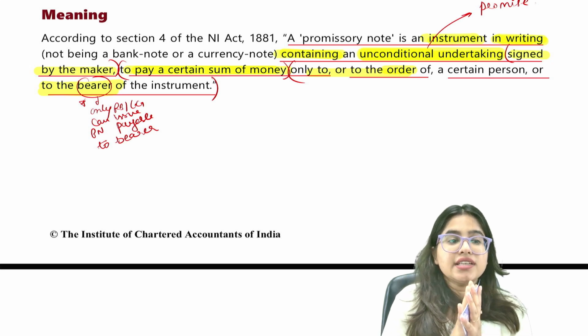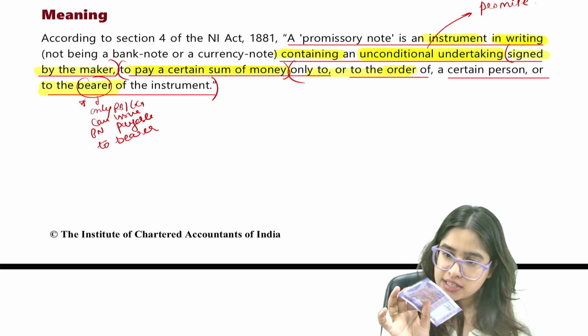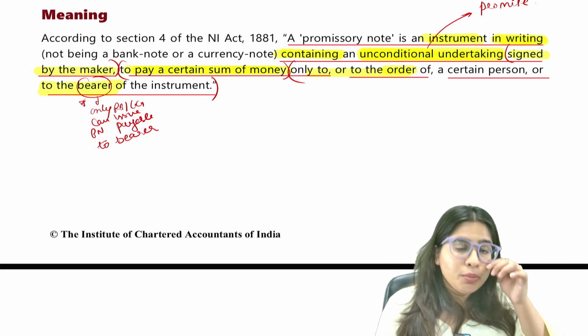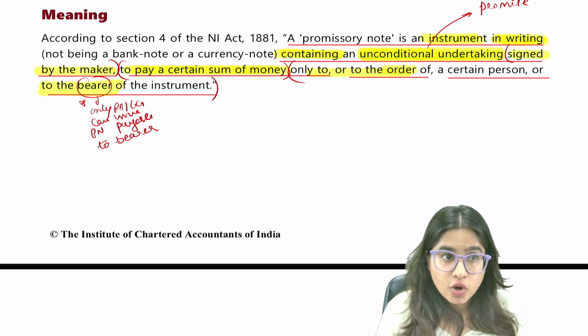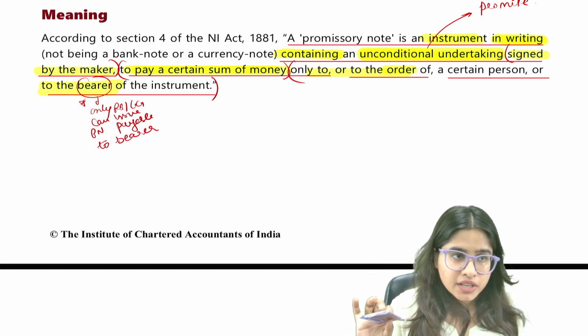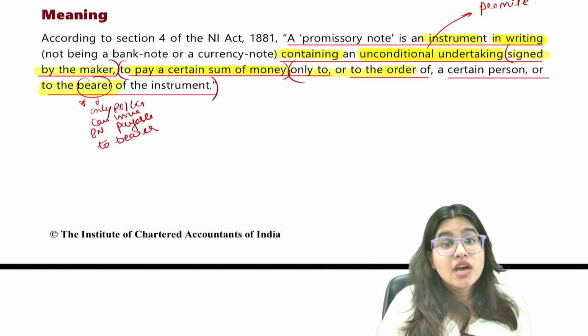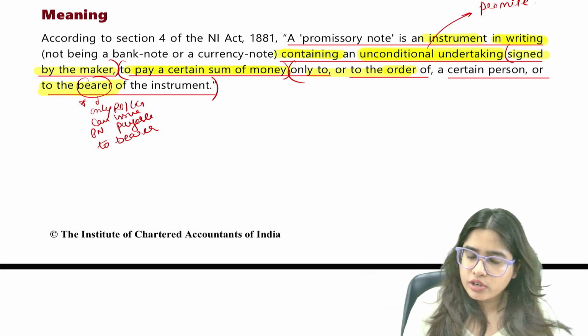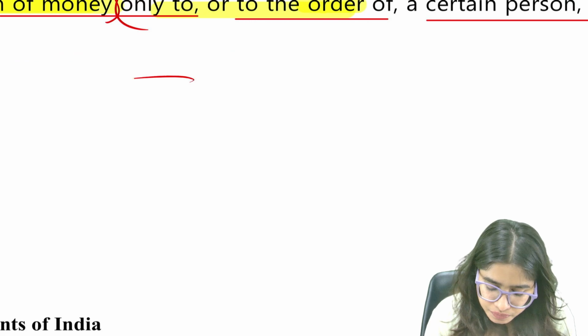Currently it is in my possession. I am holding this 100 rupees, so I can demand the payment. That is known as payable to bearer. Payable to bearer means no one's name is written in the document. The person who is in possession of the document is the owner. Are we clear with this? But payable to order means the person whose name is written in the document. Now, guys, let's take an example.